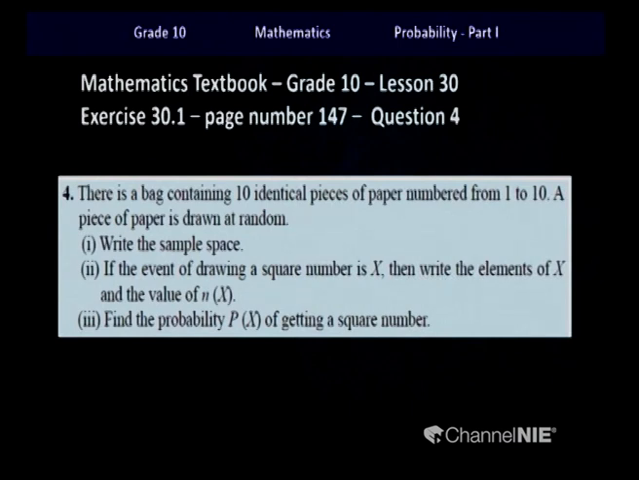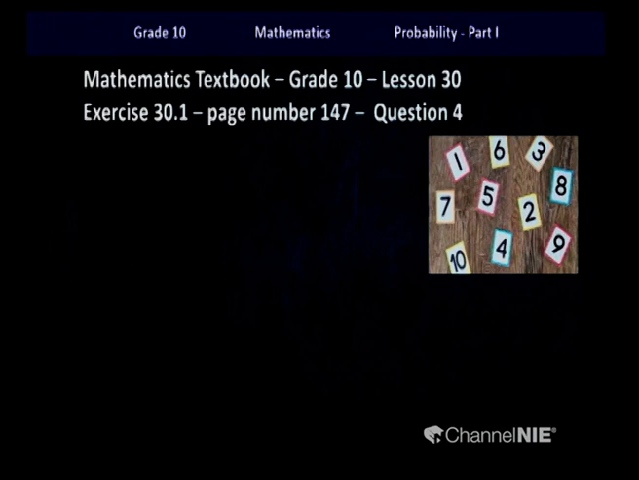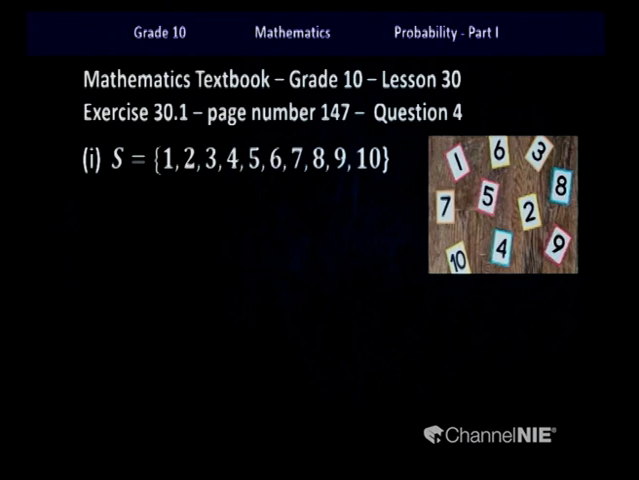Then if the event of drawing a square number is x, write the elements of x and find the value of n(x). Last part of the question: find the probability of the event x. Okay children, these are the 10 cards. So we know the sample space will be 1, 2, 3, 4, 5, 6, 7, 8, 9 and 10.